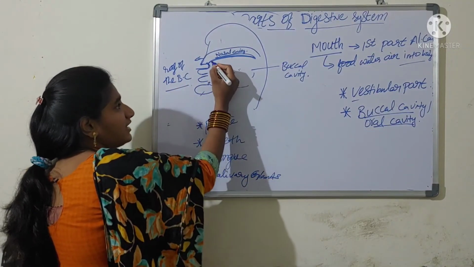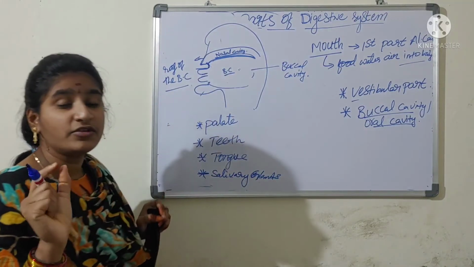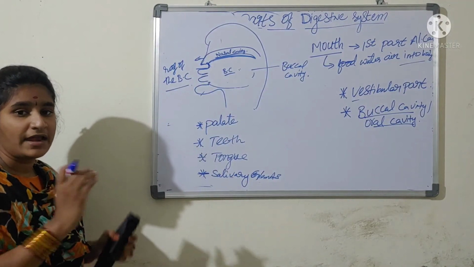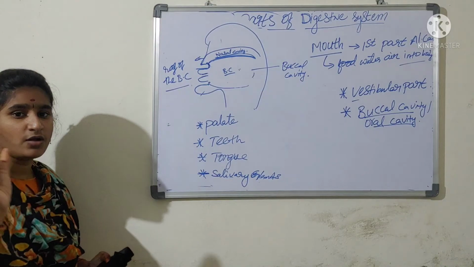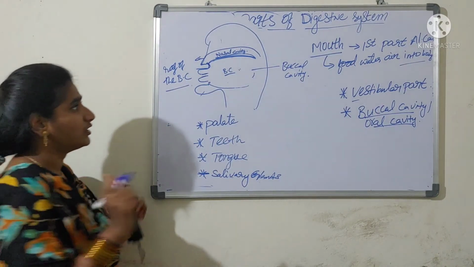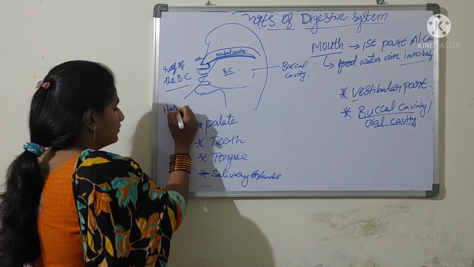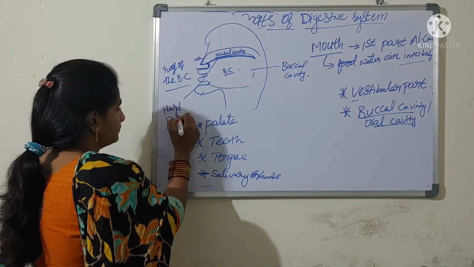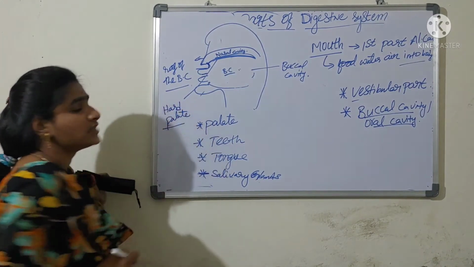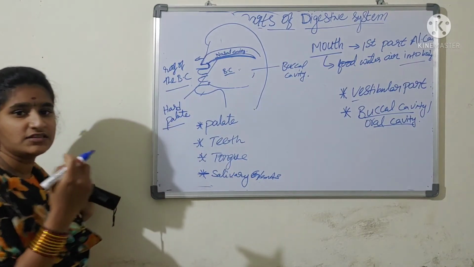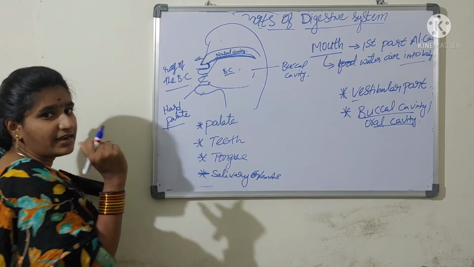So the anterior part of the palate is made up of hard bone. So we call it the hard palate. And in the middle of this hard palate there is the palatal rugae.